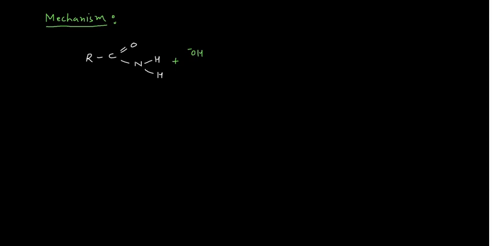Remember one thing guys, this nitrogen has two hydrogens, and these two hydrogens are quite acidic in nature when compared to the alkyl hydrogens. So what will happen, you are using a strong base. That base would obviously abstract the most acidic proton present in the system. So it can abstract either this one or this one. Both are equivalent, to give you the resonance stabilized species.